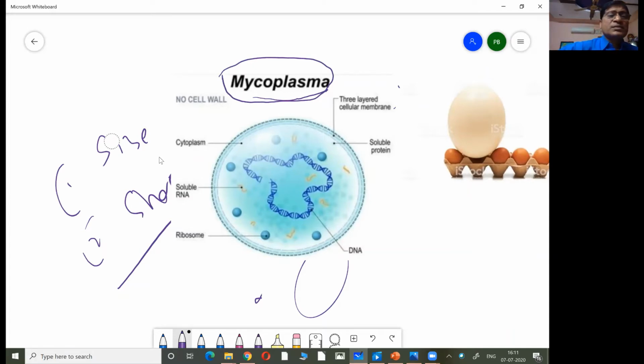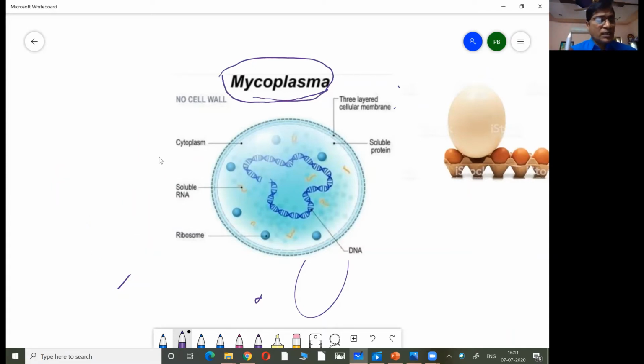So the smallest cell is mycoplasma, and its size varies from 0.1 to 0.5 micrometers. This is the smallest cell, called mycoplasma.